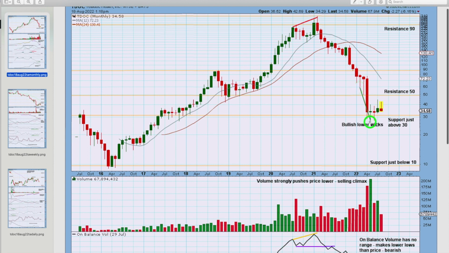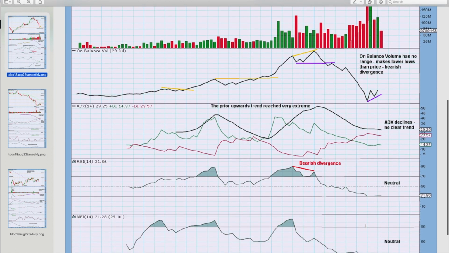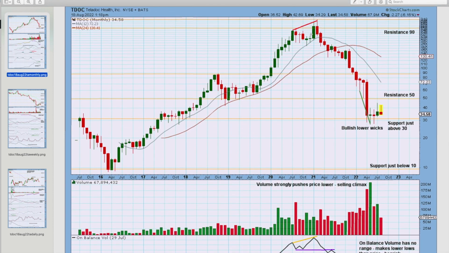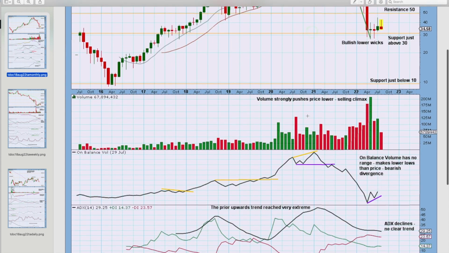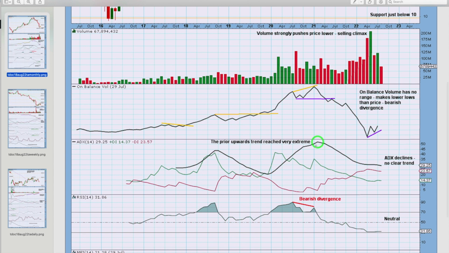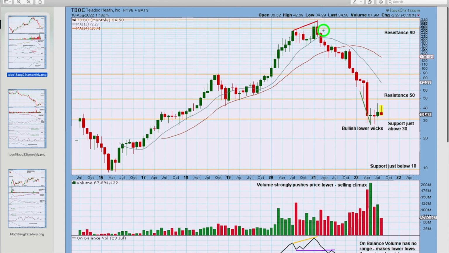At these lows here, there's a little bit of bullish divergence between price and money flow index, but not between price and RSI. Money flow index reached reasonably oversold. It's back in neutral territory. RSI got close to oversold, but it didn't get there. For this huge upward trend, ADX reached very extreme above 45 and above both DX lines. That upward trend was very extreme, so it's unsurprising after a very extreme upward trend and strongly overbought RSI and bearish divergence that there was a downward reaction.